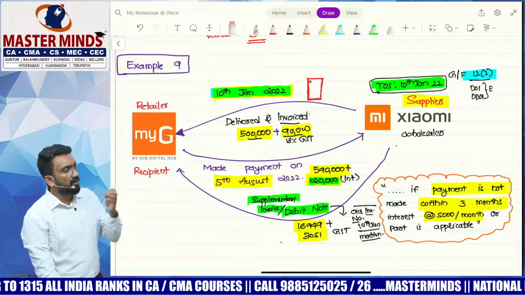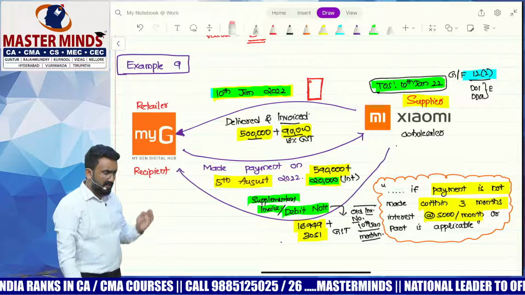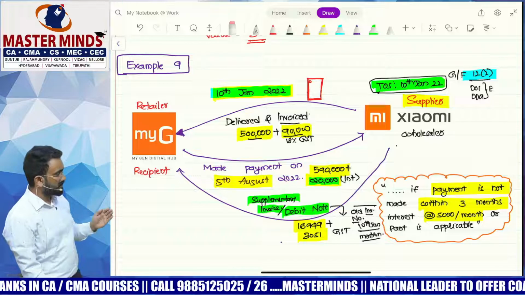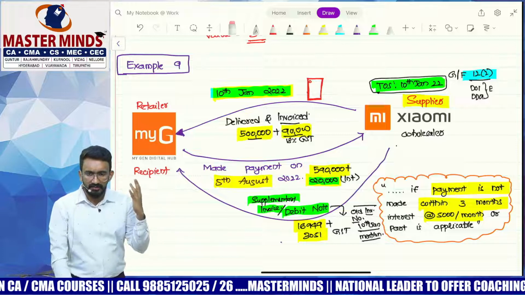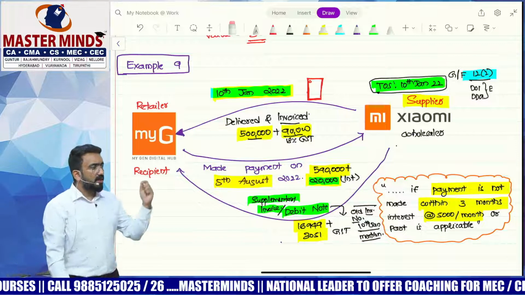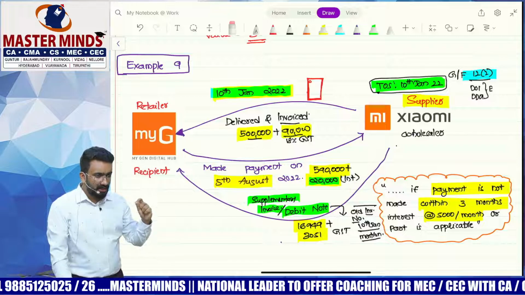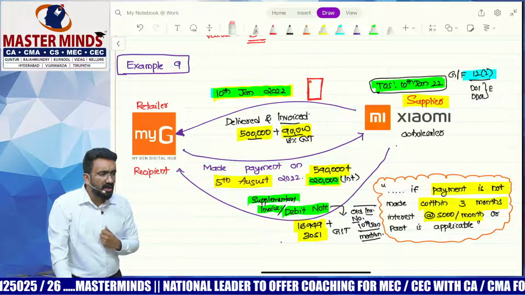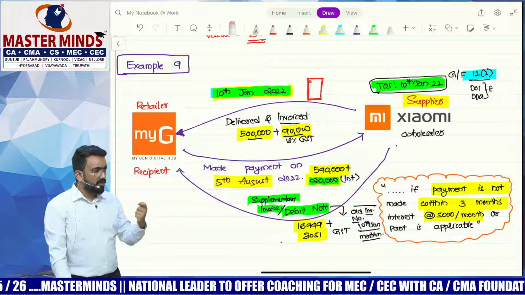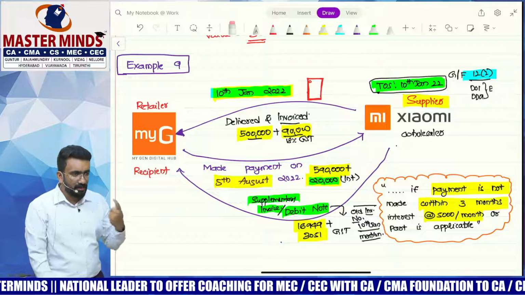Now let's look at the documentation. MyG has got a tax invoice on 10th of January, which had a GST amount of 90,000. MyG took credit of this 90,000 in January. Now MyG got another document for interest. What document will I issue? Can I ask them to issue one more invoice? No, because an invoice requires a supply. Are they making one more mobile phone supply?